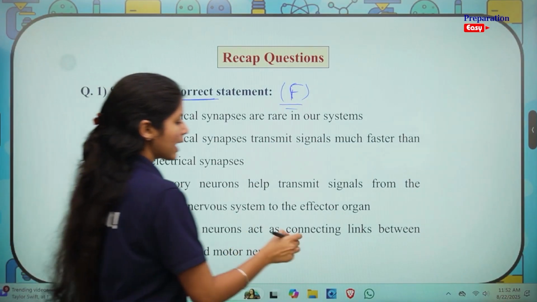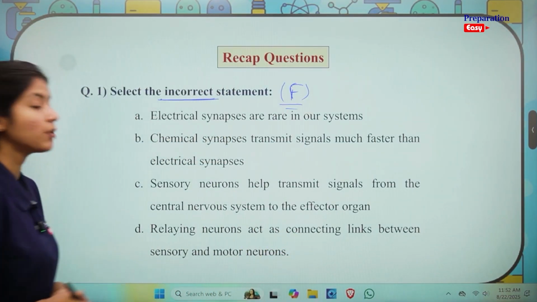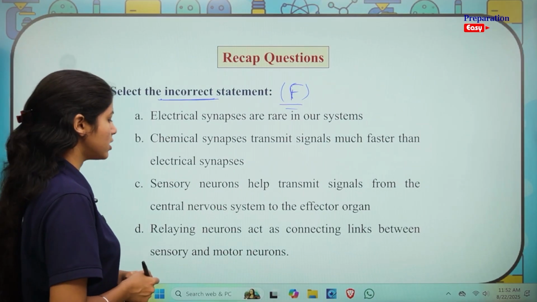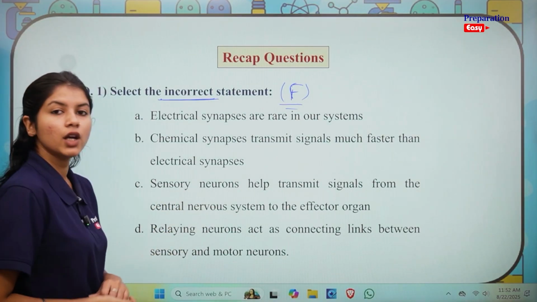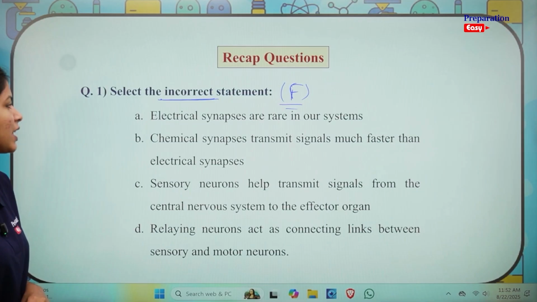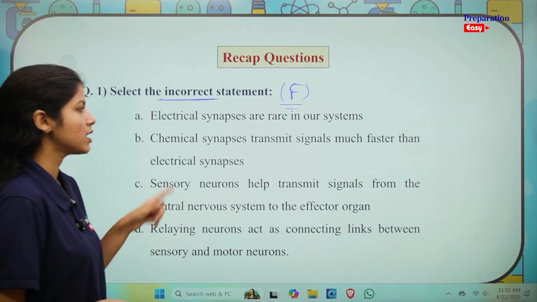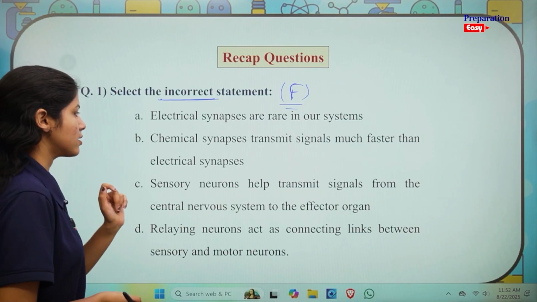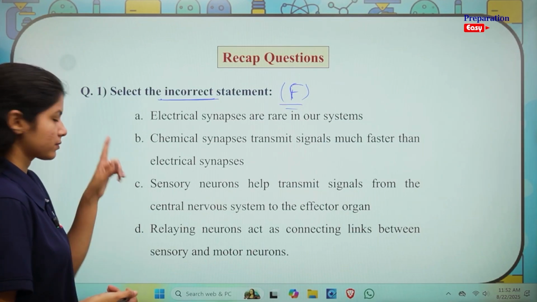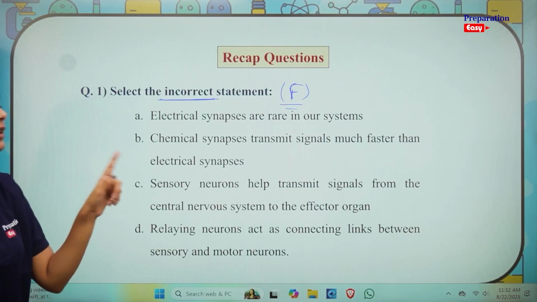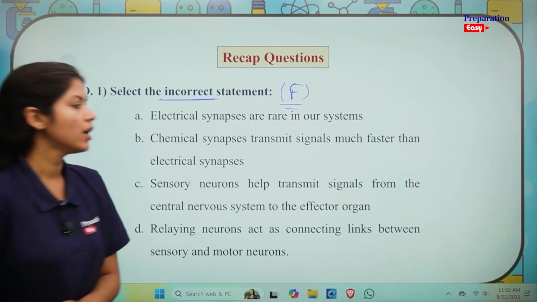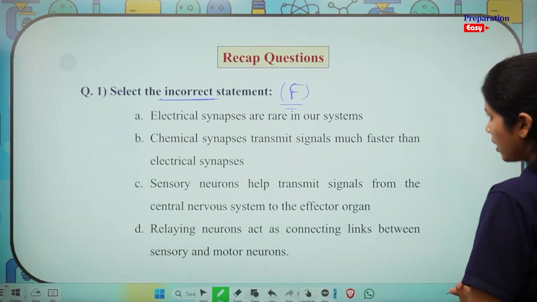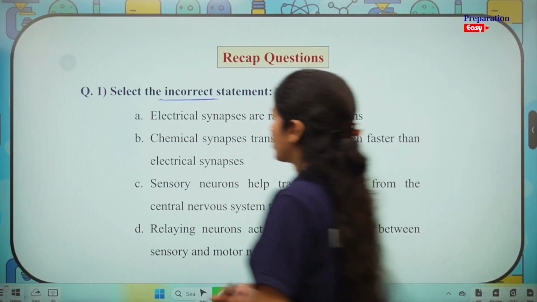Relaying neurons act as connecting links between sensory and motor neurons. Sensory neurons help transmit signals from the central nervous system to the effector organ. Chemical synapses transmit signals much faster than electrical synapses. Electrical synapses are rare in our systems. Now, what can you see in this question? Okay, I believe you got the answer.